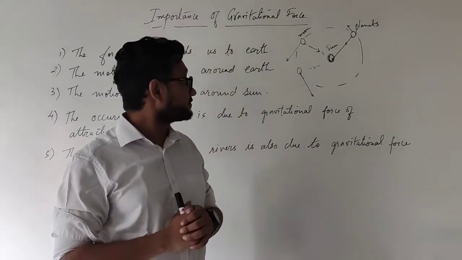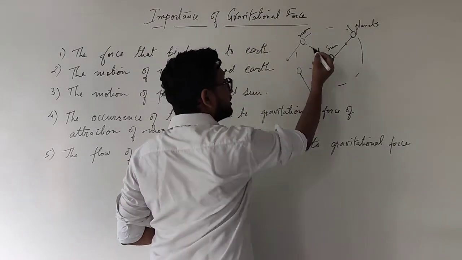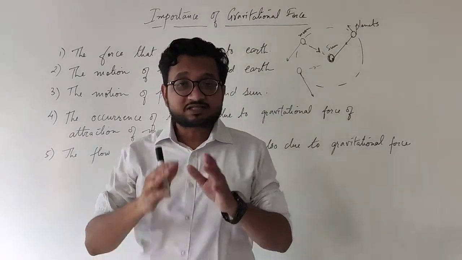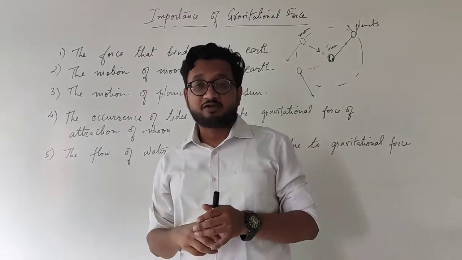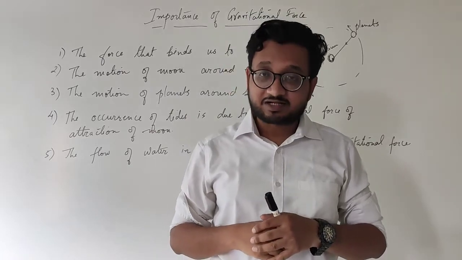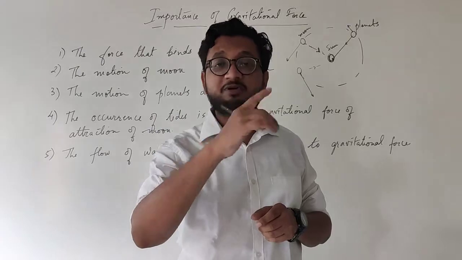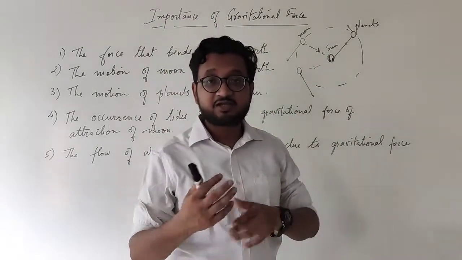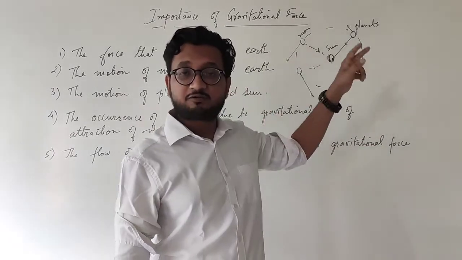This force which keeps the object towards the center is called centripetal force. And in our case of the solar system, this centripetal force is gravitational force. In a simple way, when we are using the string, the centripetal force is towards the center on the string. So we are applying the centripetal force on the ball to keep it revolving around us. Similarly, the gravitational force is being used as a centripetal force which keeps the planets revolving around the sun.